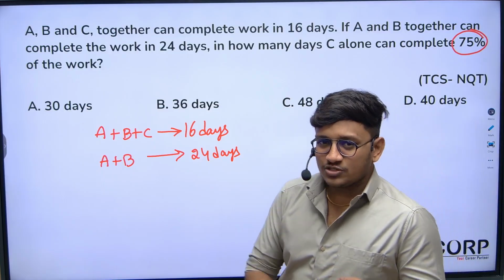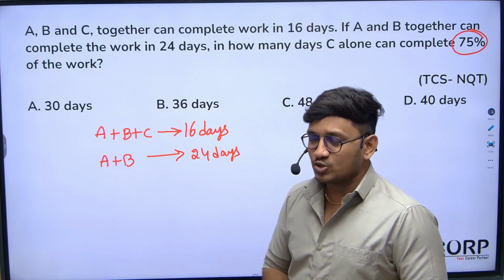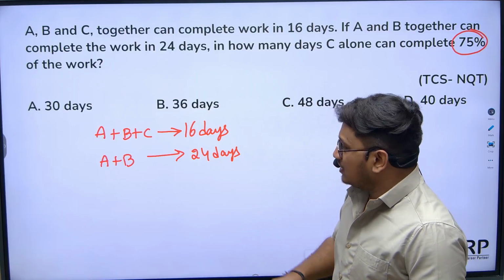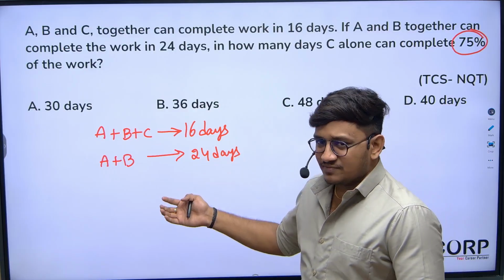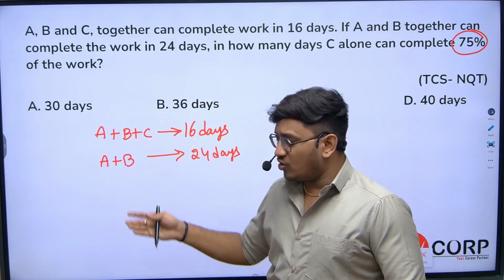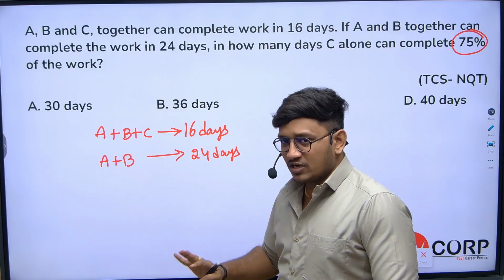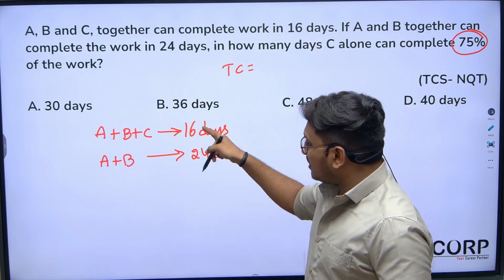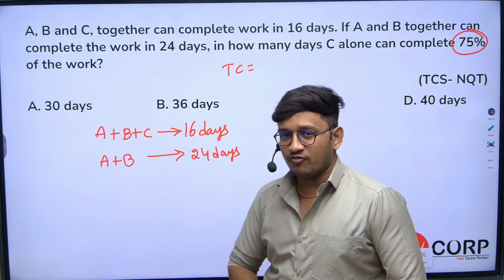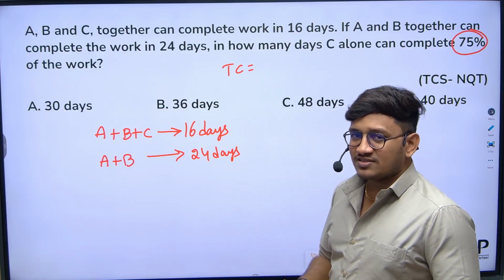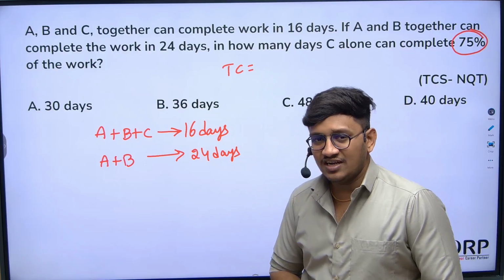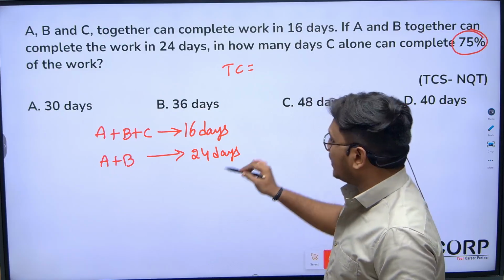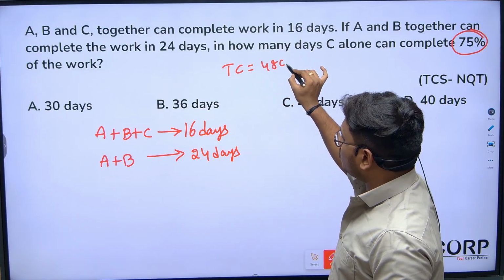This is a very easy question if you know the proper logic of how to solve it. Otherwise you will end up with a lot of calculations and fractions. Whether it is an individual person or ABC or AB, the total chocolates will be assumed as the LCM of 16 and 24. So what is the LCM of 16 and 24? Can I say that it is 48 chocolates?